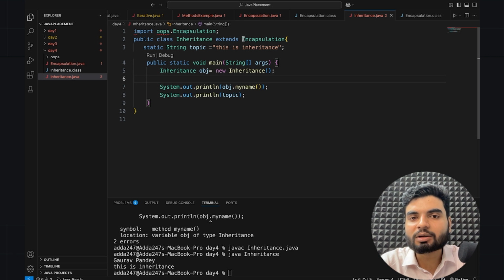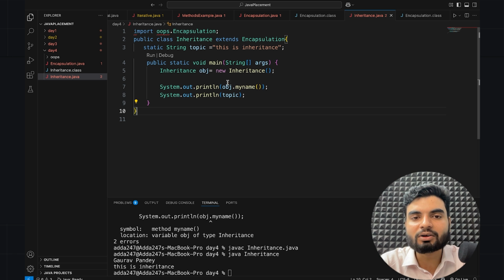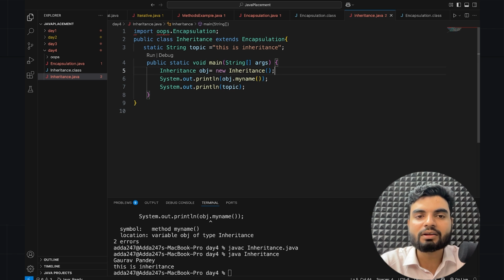Encapsulation, whatever you had in this encapsulation class, that is now the property of the inheritance. So if you create the object of inheritance, you can access all the properties of encapsulation. Make sense to you? This particular method was available for the encapsulation only, but we are creating an object of inheritance and we are able to access it. And this is a feature of inheritance.